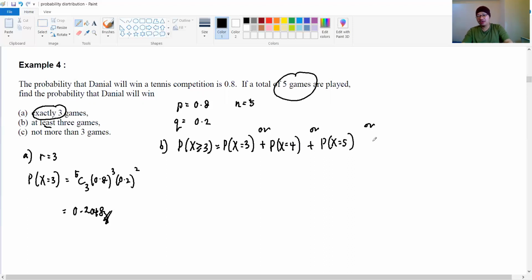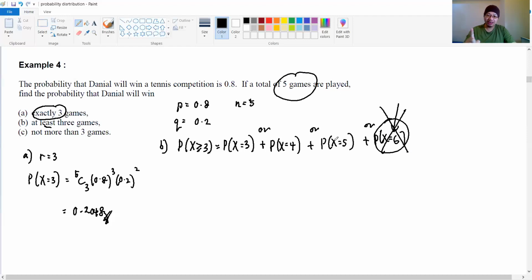Or X equals 6. Is this possible? Look at the question: only 5 games are played. So X equals 6 would mean 6 games are played, which is impossible. So we stop at X equals 5.